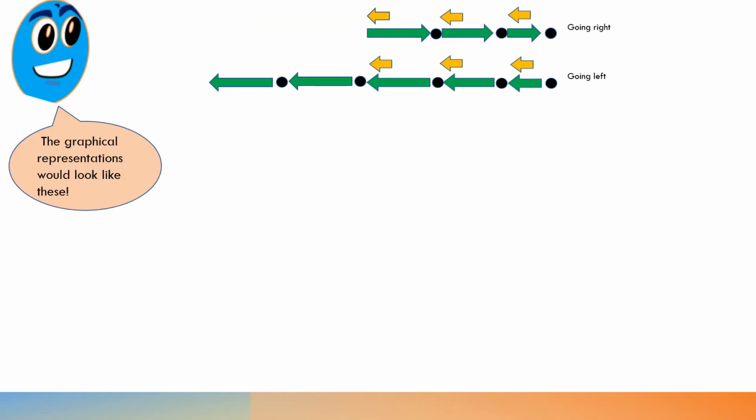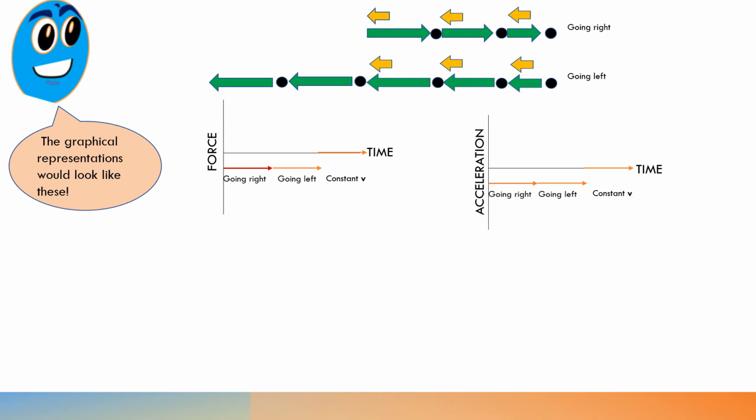The graphical representations would look like this. For force going right, of course, opposing its motion, below the zero mark. Then going to the left, the same force that acts constantly. And then to have a constant velocity, net force should be zero. The same graph for acceleration.